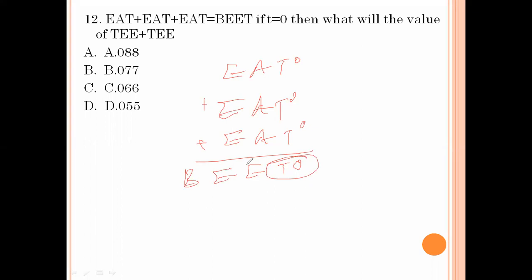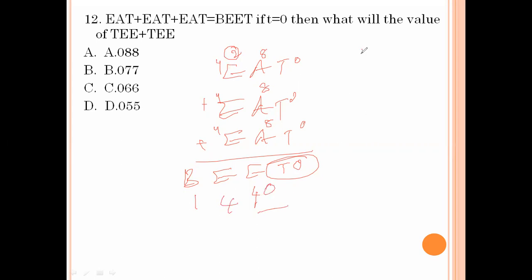Now what is the value of A? Suppose we take A as 8. 8 3s are 24, 2 carry. E is 4, 4 3s are 12, 12 plus 2 is 14. So you get the value 0, 14.